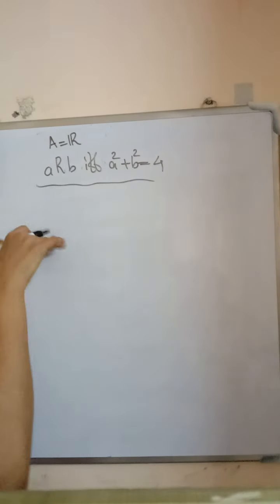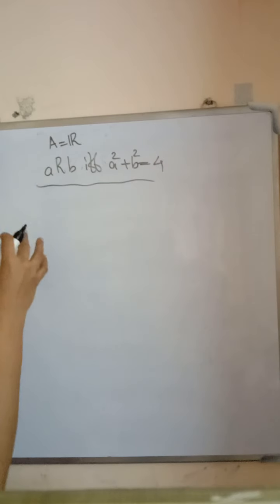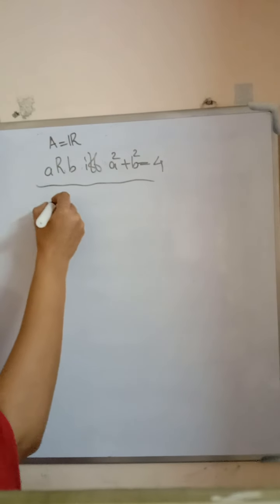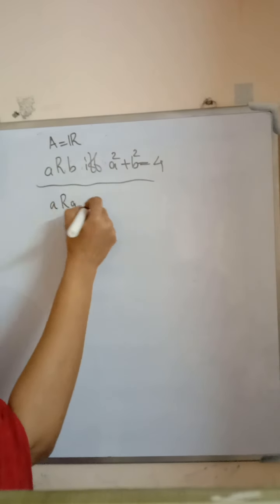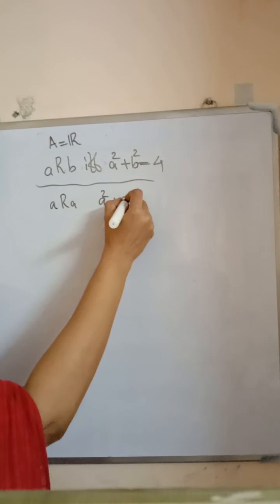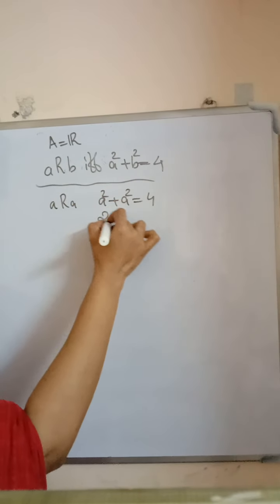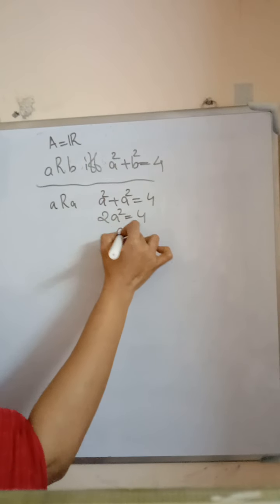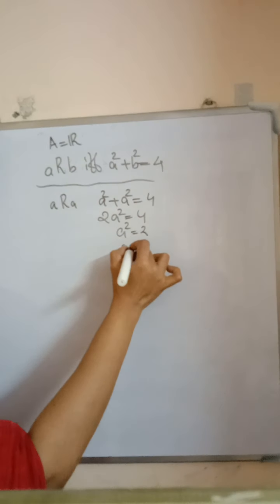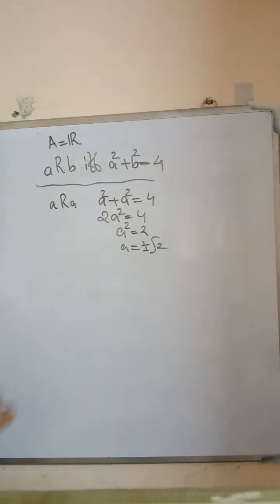If we assume it is reflexive, then A is related to A, that is, A square plus A square is equal to 4, or 2A square is equal to 4, or A square is equal to 2, or A is equal to plus or minus root 2.